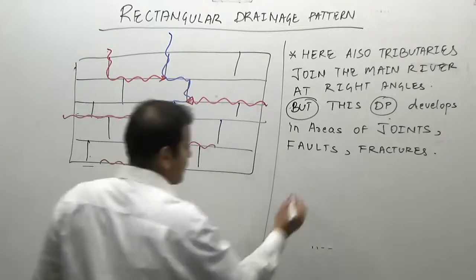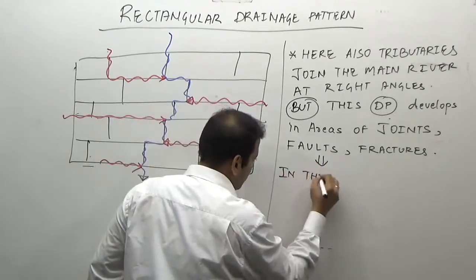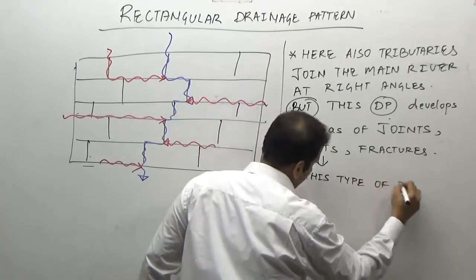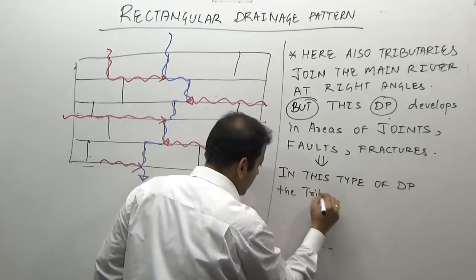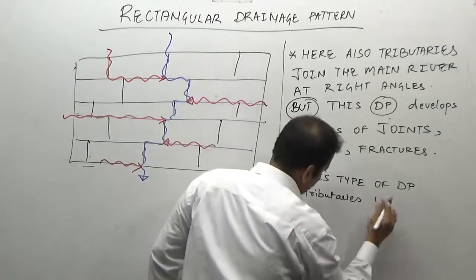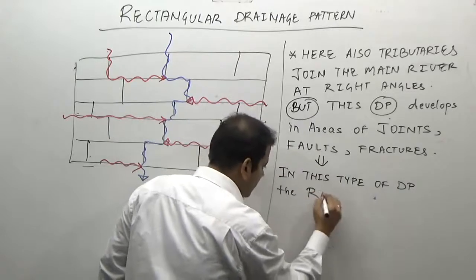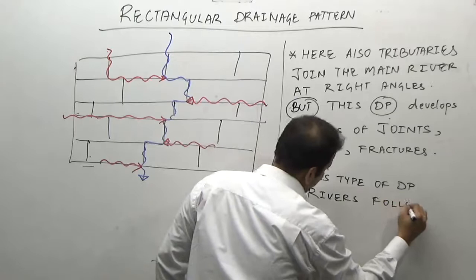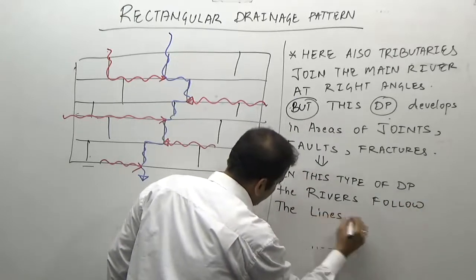Which means in this type of drainage pattern, the tributaries, or we can say the rivers, follow the lines of weakness in the rock.